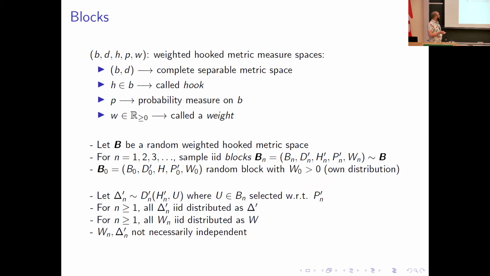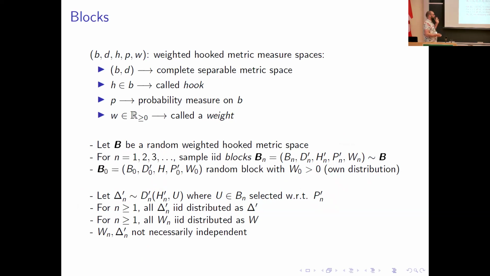Okay. Bit more notation. So I'm going to define this delta n prime. This is the distance from the labeled point Hn prime in my block Bn to some point U selected at random using the probability measure Pn prime. So I sample a block, I sample a point within that block according to its probability measure Pn prime, and I look at that distance within that metric space. That's my delta n prime.